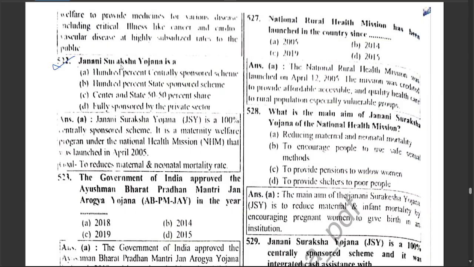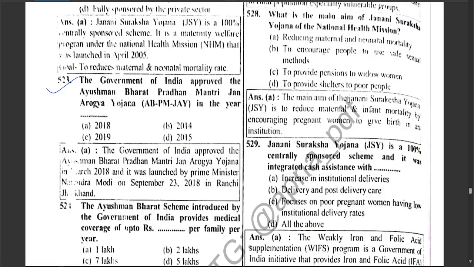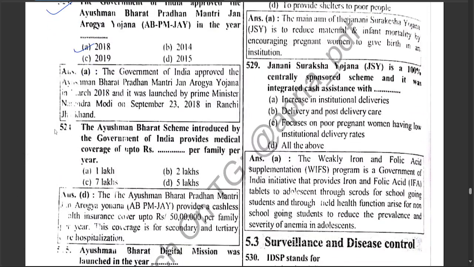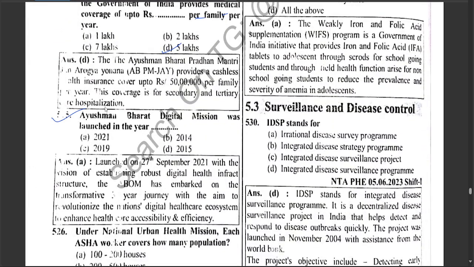Let's see, Janani Suraksha Yojana. Janani Suraksha Yojana is a 100% centrally sponsored scheme. The Government of India approved the Ayushman Bharat Pradhan Mantri Jan Arogya Yojana in the year 2018. The Ayushman Bharat scheme introduced by the Government of India provides medical coverage of up to Rs 5 lakhs per family per year. Ayushman Bharat Digital Mission was launched in the year 2021.